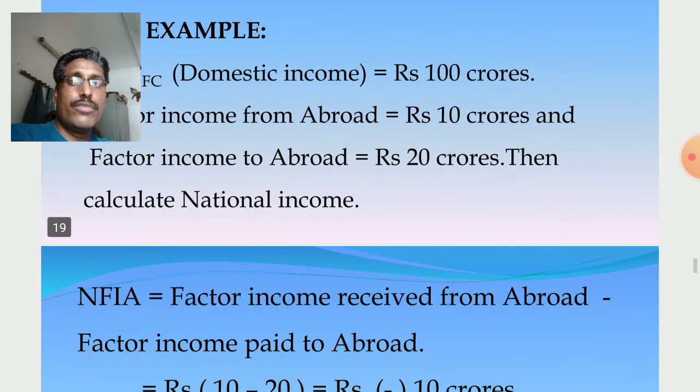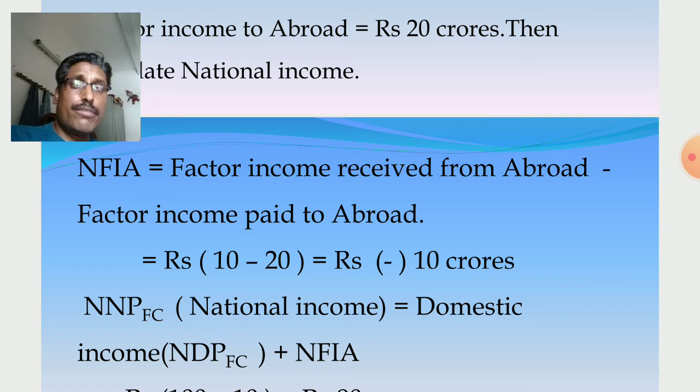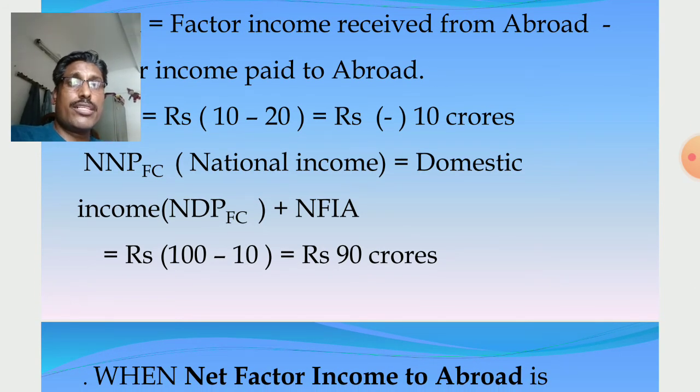Calculate national income. NFIA is minus rupees 10 crores, because NFIA is factor income received from abroad minus factor income paid to abroad. National income is domestic income plus NFIA, so national income is rupees 90 crores, but domestic income is rupees 100 crores. So when NFIA is negative, domestic income is greater than national income, when factor income paid to abroad is greater than factor income received from abroad, when payment is more than receipt.